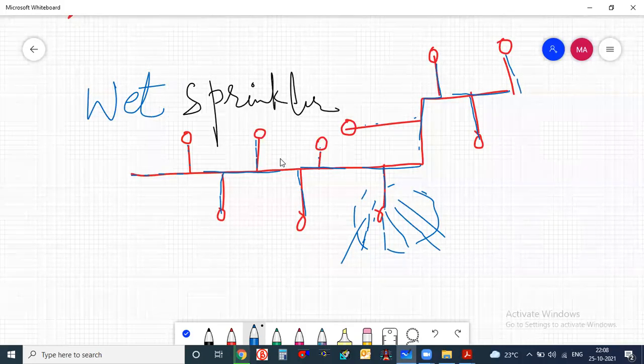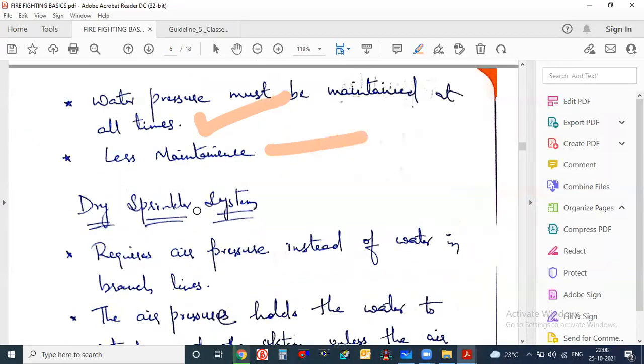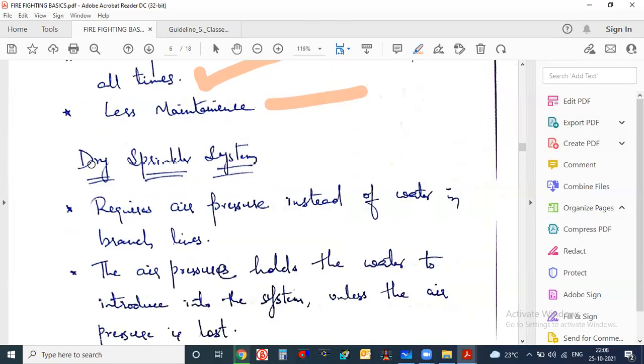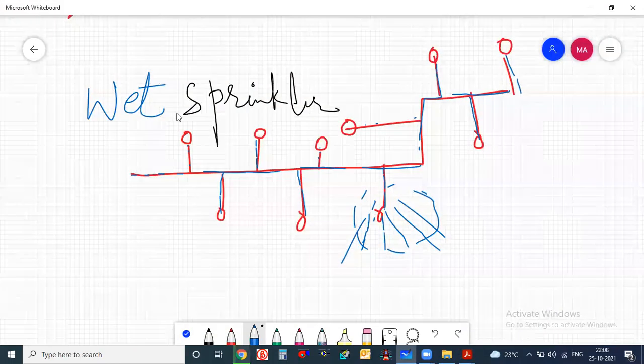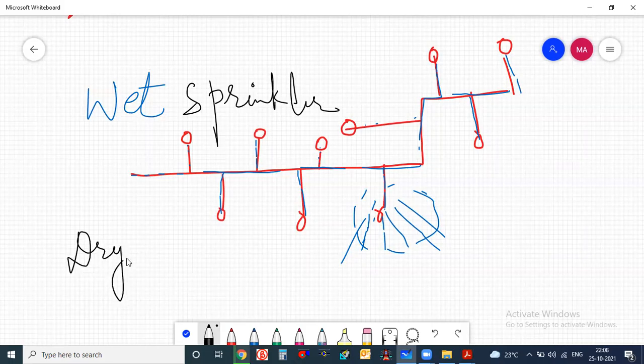So we just need to keep the system ready, so the maintenance will be less. In the same way, if you talk about the dry sprinkler system, the main point is that wet sprinkler systems cannot be used in freezing areas, cold areas. Dry sprinkler systems are made only to be used in freezing areas or in colder areas. So this is the difference between wet and dry.